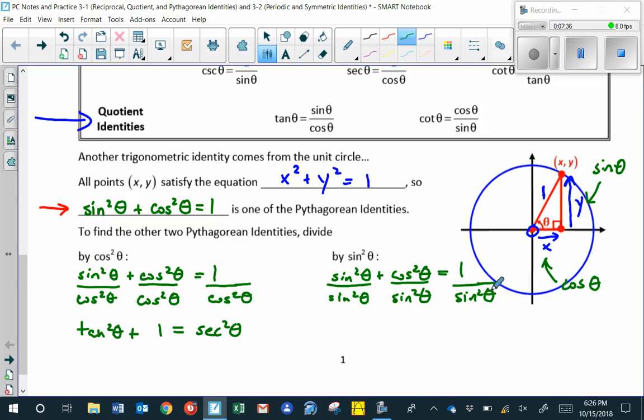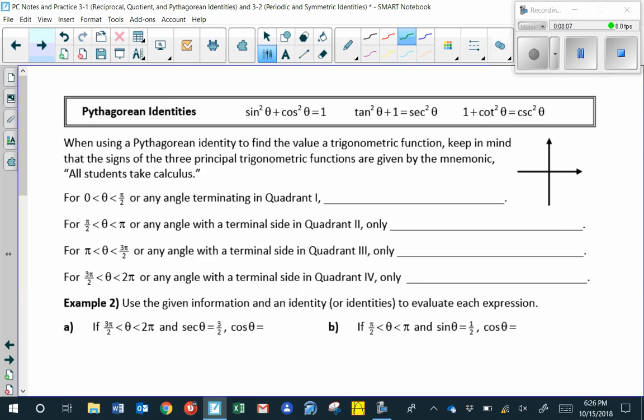Sine squared of theta over sine squared of theta is 1. Cosine squared of theta over sine squared of theta is the square of cosine over sine, which is the cotangent function. So cosine squared of theta over sine squared of theta is equal to cotangent squared of theta. And 1 over sine squared of theta is equal to cosecant squared of theta. So we have three Pythagorean identities, only one of which you're going to memorize.